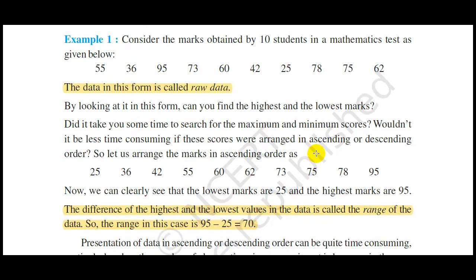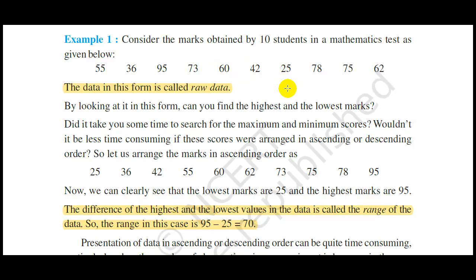Now let us study the next term, which is raw data. By raw data we mean the data which is not organized, which is collected at first hand. That is the data which is given here. Consider the marks obtained by 10 students, for example, in a mathematics test given below: 55, 36, 95, 73, 60.